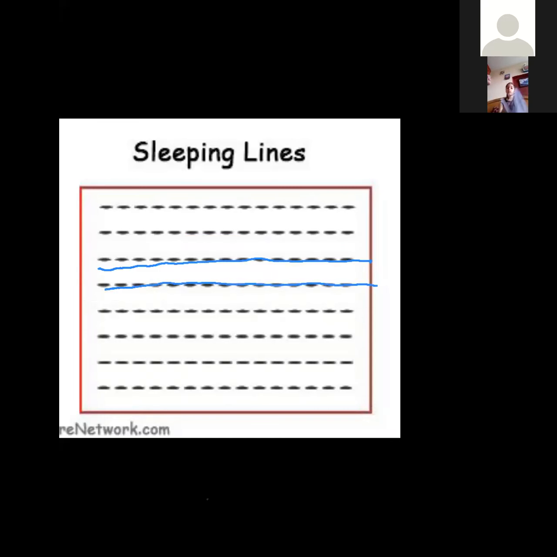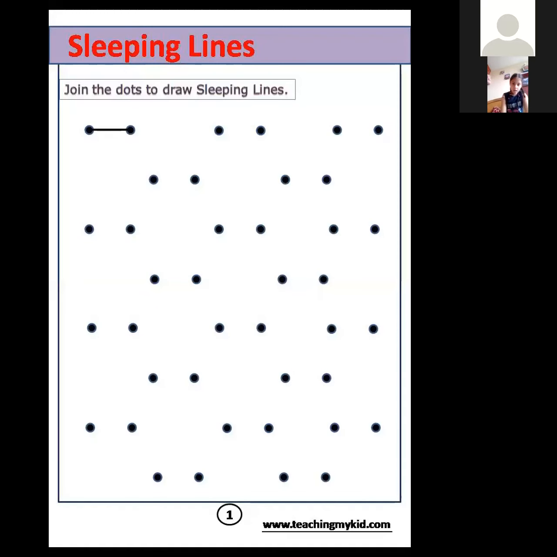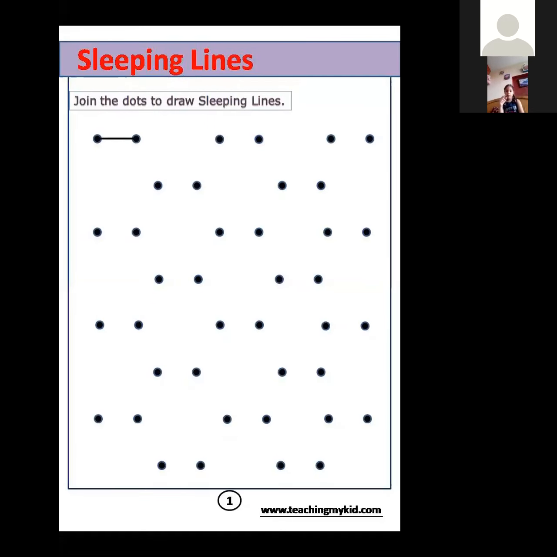Okay, good. Now, girls, I think these will not take much time. These were sleeping lines, and standing line. Time is less, so we'll go to the next. See, this is again a sleeping line, but it will be easy for you to do this. I'll give you one example. When I'm doing it, it is easier because the lines are small. It will be easier for you to do.